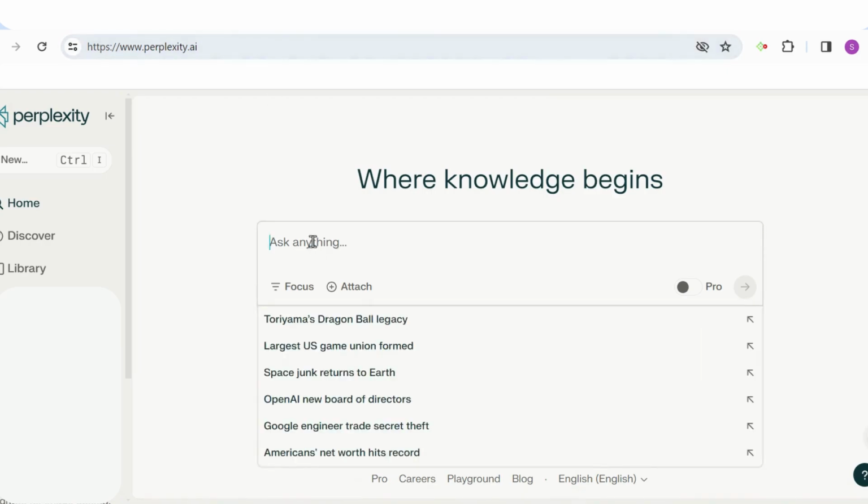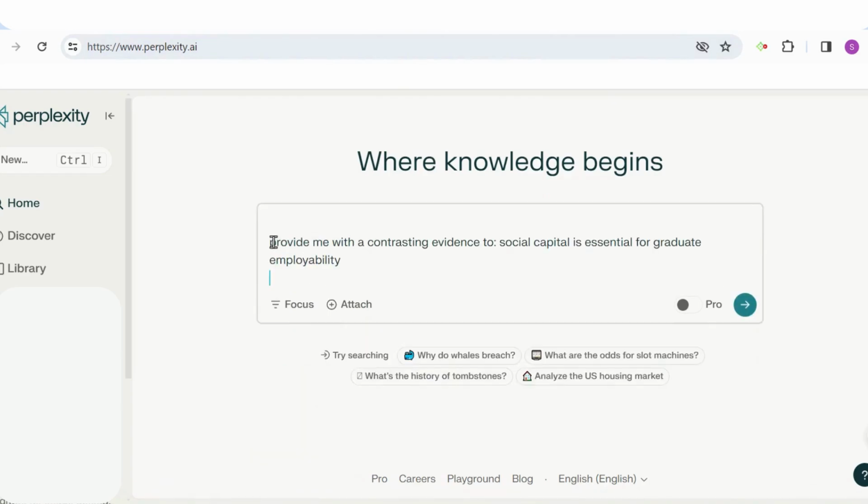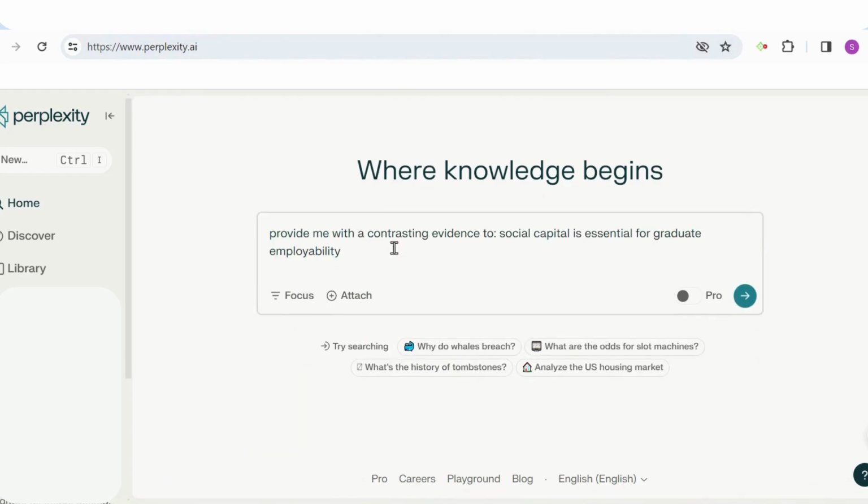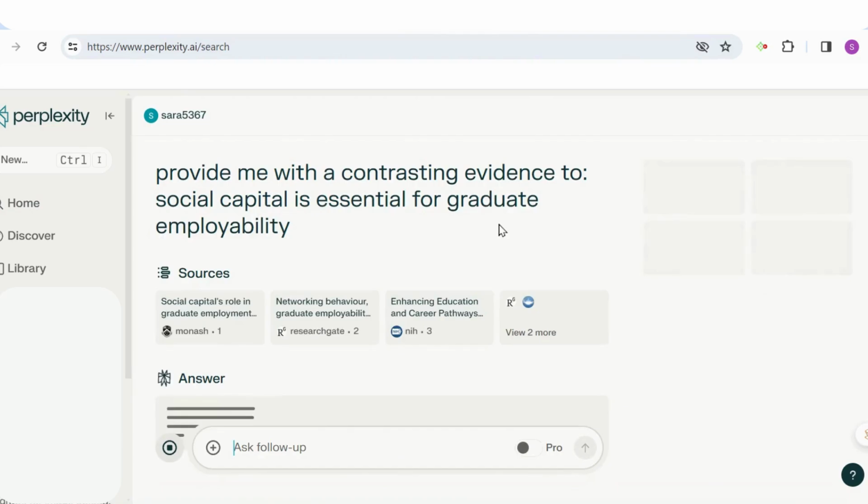It says ask anything, and I'm going to just enter this here, which basically says provide me with a contrasting evidence to social capital. So this is my statement that I've made in, say, my literature review or research paper, and I want some contrasting evidence to support that, which says, provide me with the contrasting evidence to social capital is essential for graduate employability. Now I'm going to click on that and go to the response.